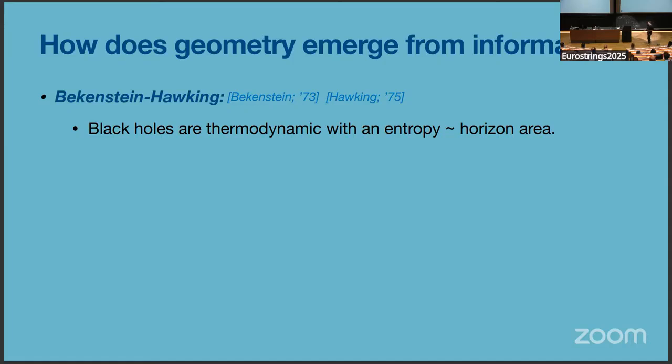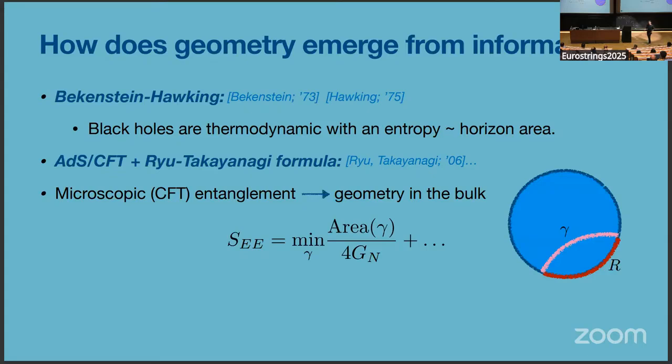Of course, this question is more foundational than just black holes, and the centerpiece of this is in the AdS/CFT correspondence with the Ryu-Takayanagi formula, which tells us that a microscopic entanglement entropy, namely the entanglement entropy of a region in a CFT, is given by some geometric quantity in the bulk. It's given by an area of a minimal surface that extends from this region into the bulk.